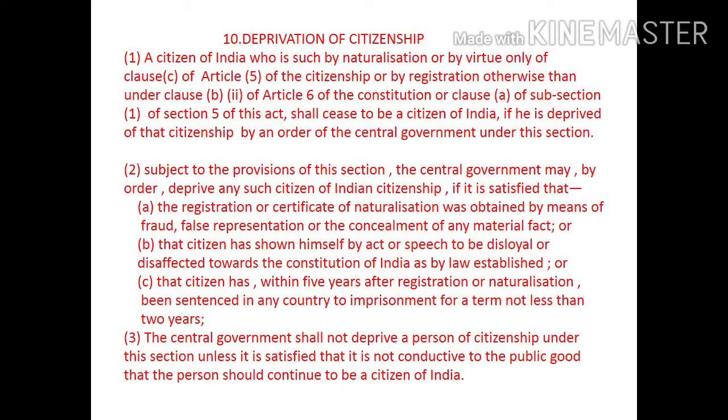Subject to the provisions of the section, the Central Government may by order deprive any citizen of Indian citizenship if it is satisfied that the registration or certificate of naturalization was obtained by means of fraud, false representation or the concealment of any material fact, and subclause B, that the citizen has shown himself by act or by speech to be disloyal or disaffected towards the Constitution of India as by law established, or the citizen has, within 5 years after registration or naturalization, been sentenced in any country to imprisonment for a term of not less than 2 years.